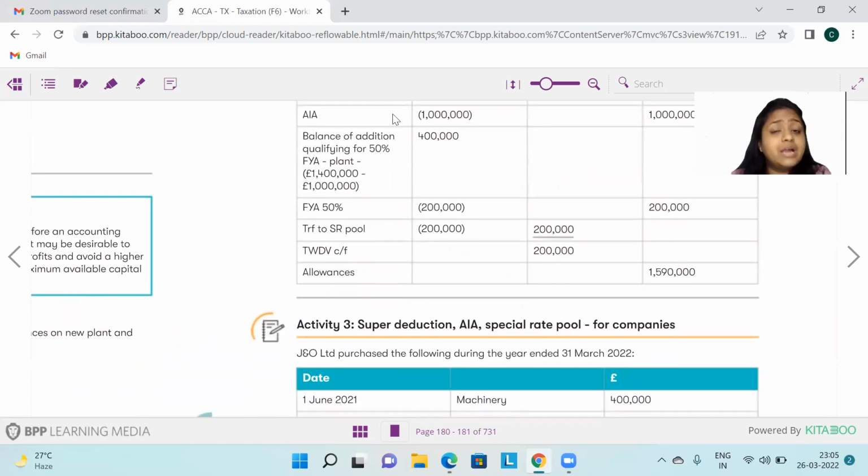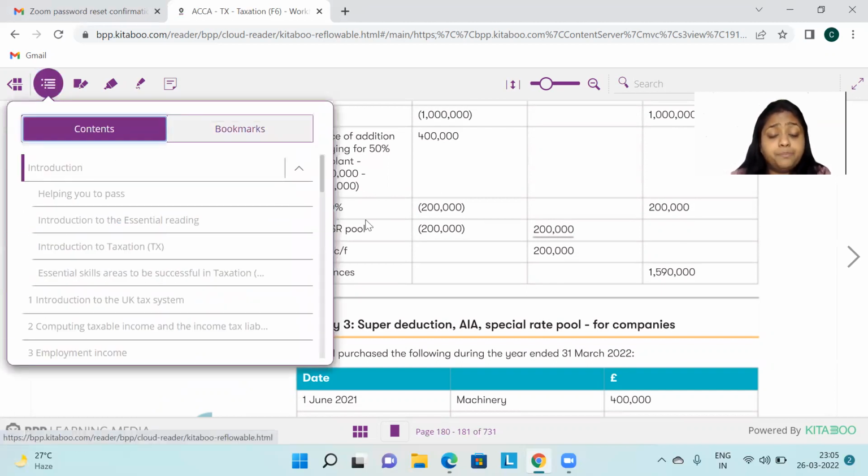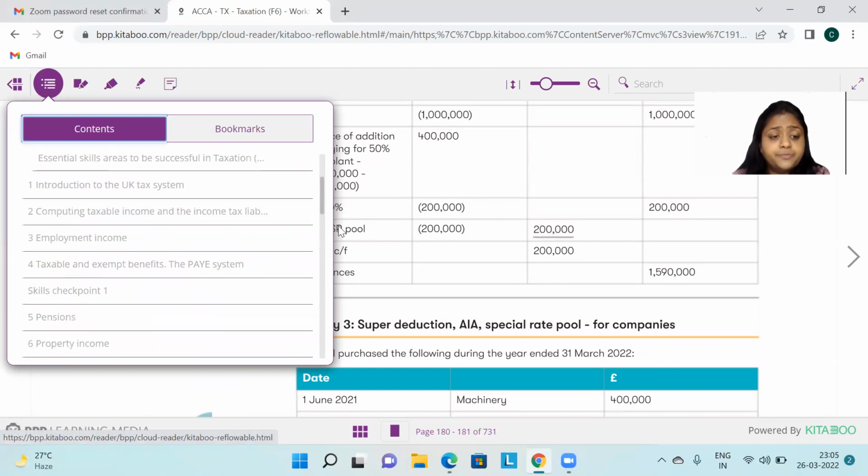I hope you are absolutely clear on this new inclusion. Now, there is no other change in capital allowances apart from this. And remember, this new change is only for companies. It's not available for individuals, sole proprietors, or partnerships.